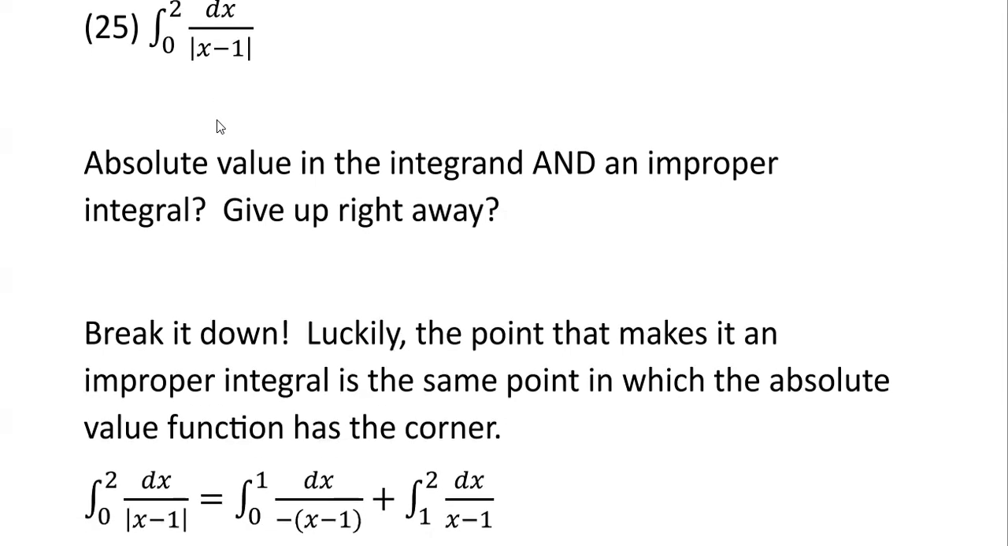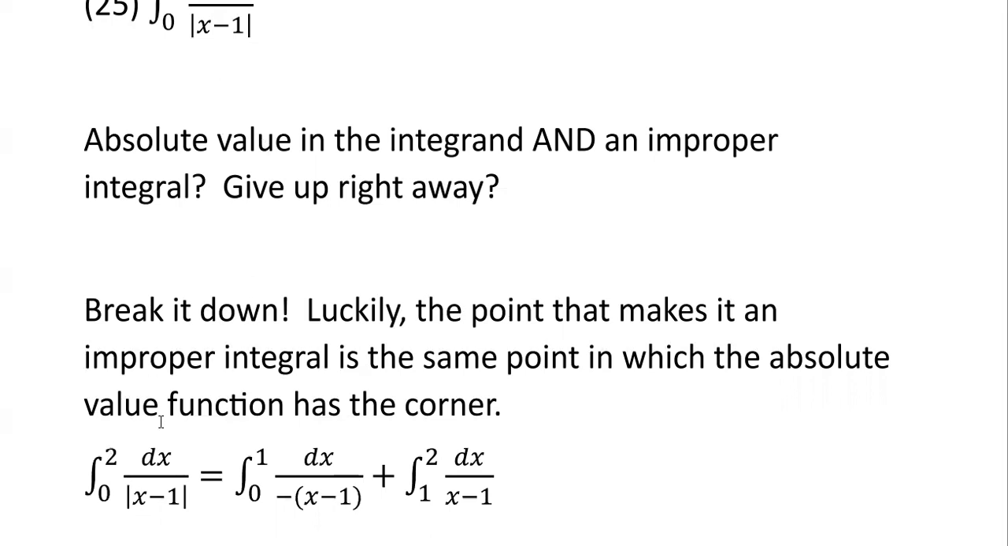Okay, so that didn't make sense. Maybe setting it up will over here. Since we're saying that it's discontinuous at 1, we've got to break it up at that point. So 0 to 1 dx over, well, when we are on values less than 1, we're on the negative x minus 1 branch of this absolute value. And the next integral will be from 1, the switching point, to 2, dx over x minus 1, for when x is greater than 1, we're on the plus x minus 1 branch.